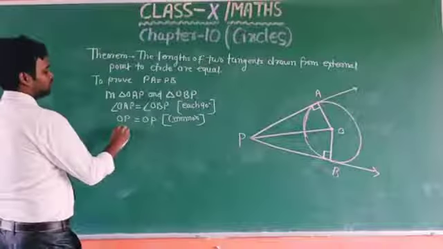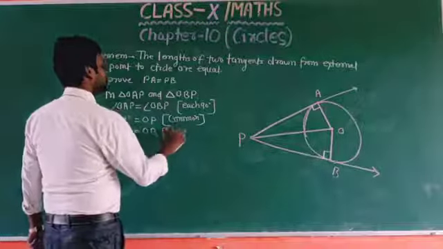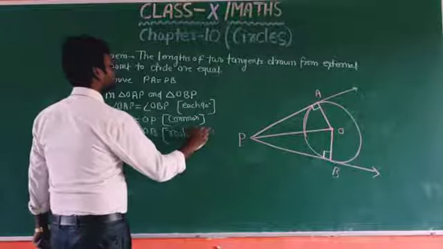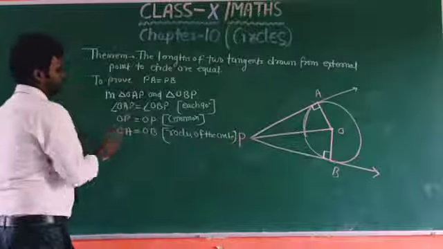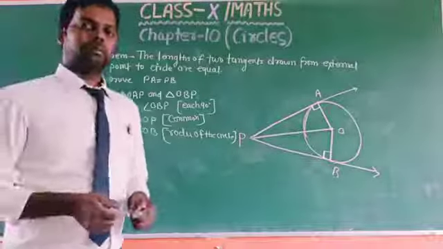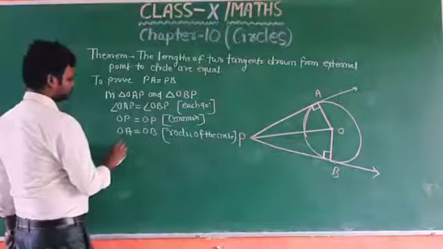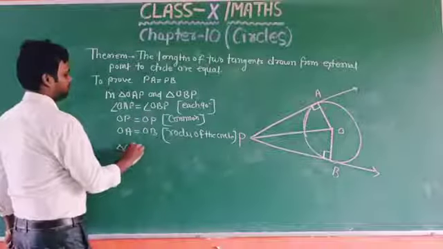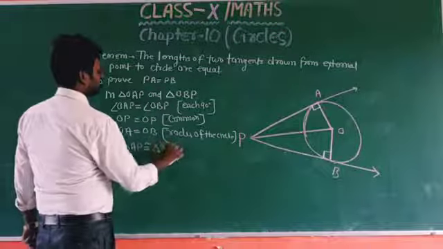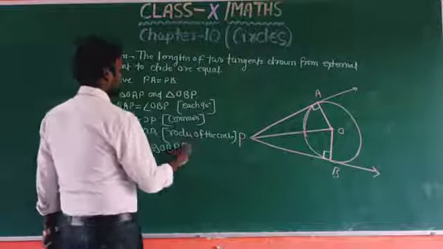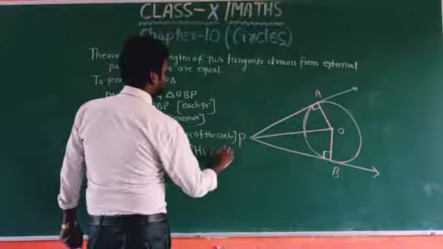So dear children, we have shown three parts of the triangles are equal. Therefore triangle OAP is congruent to triangle OBP by the RHS congruency rule.